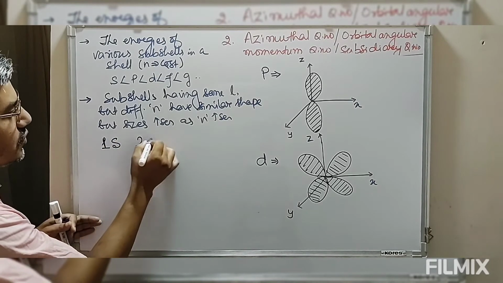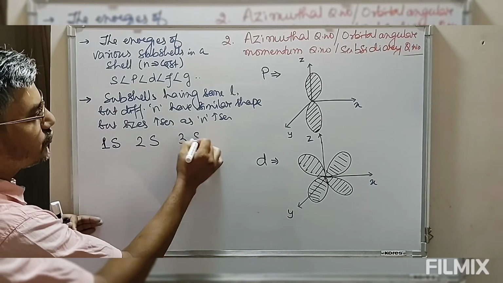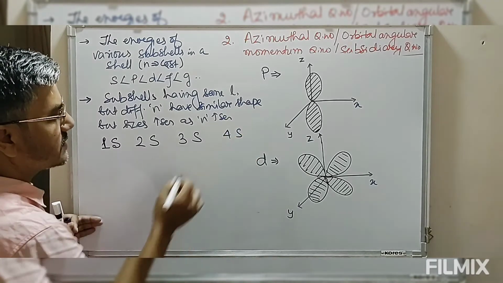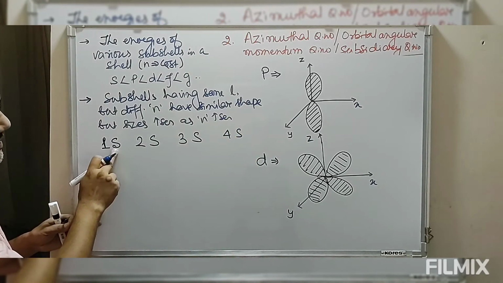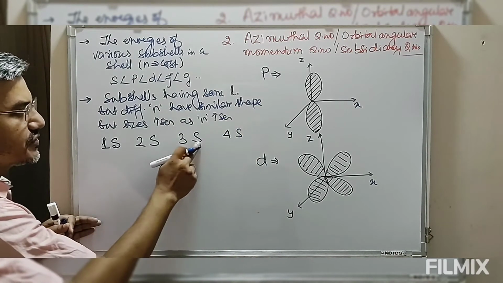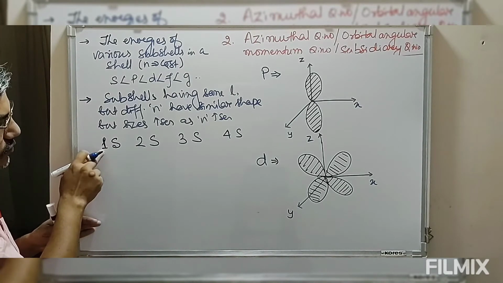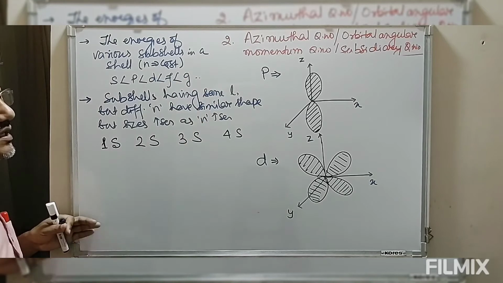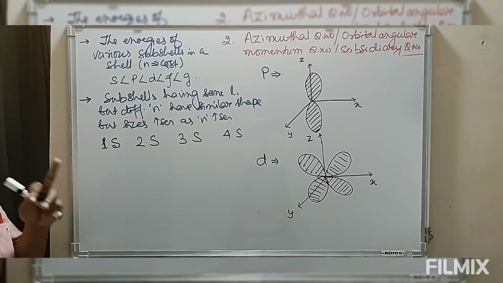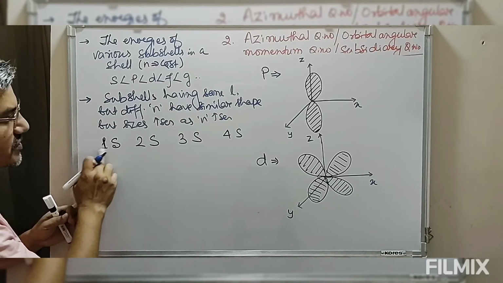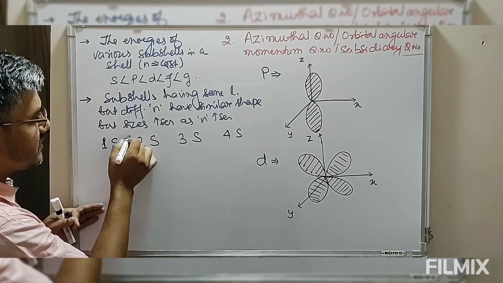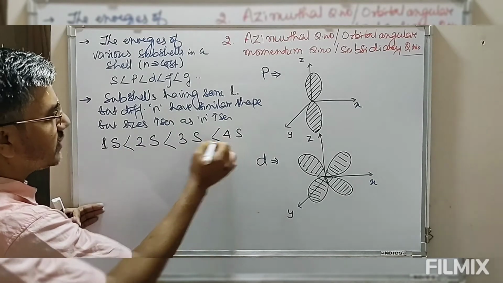1s, 2s, 3s, 4s. Now look at this, we have s, so this is the s subshell, but the value of n, this value 1, 2, 3, represents the principal quantum number. As the principal quantum number increases, the size also increases.